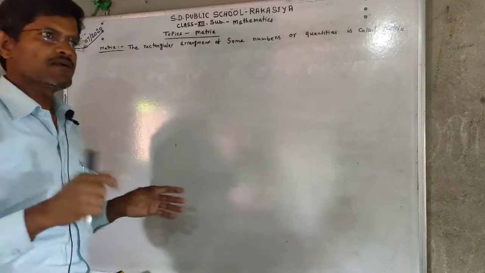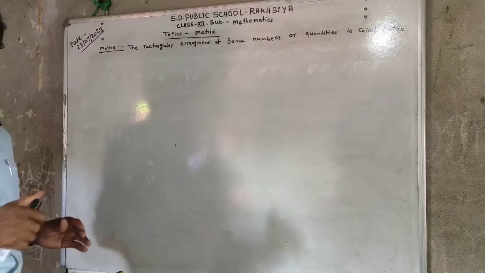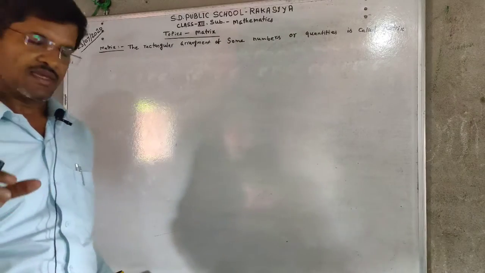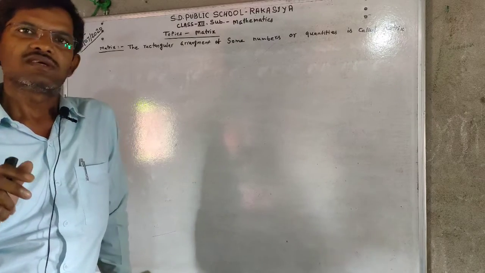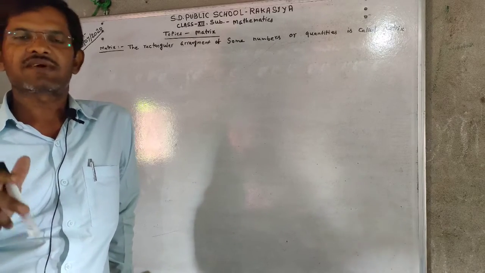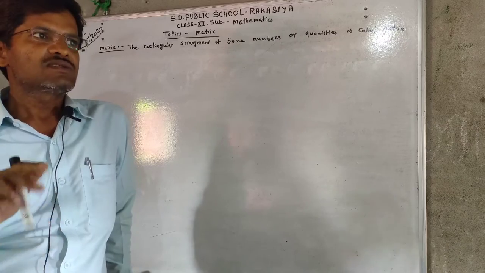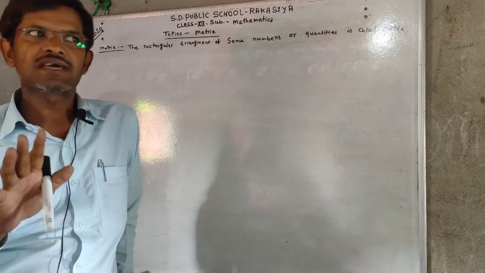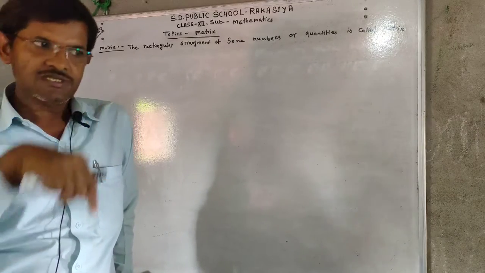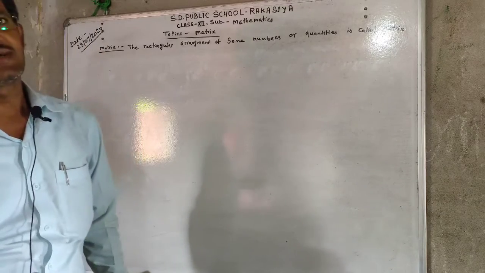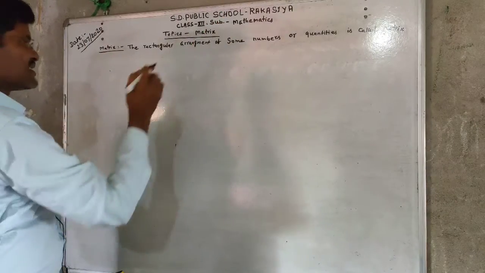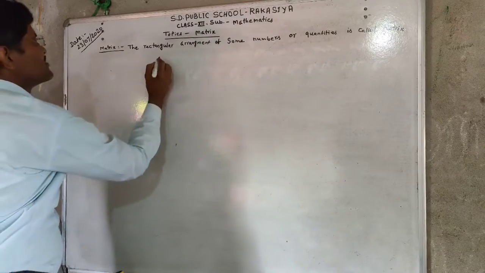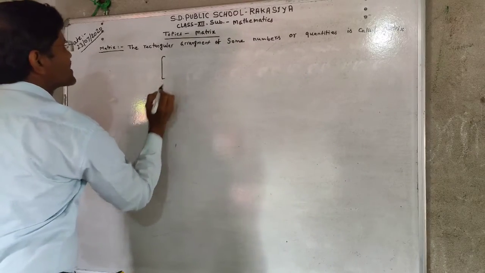Suppose some students acquire some marks in several subjects, several papers. Suppose 5 students get marks in physics, maths, and chemistry, and their marks are arranged in a rectangular pattern.